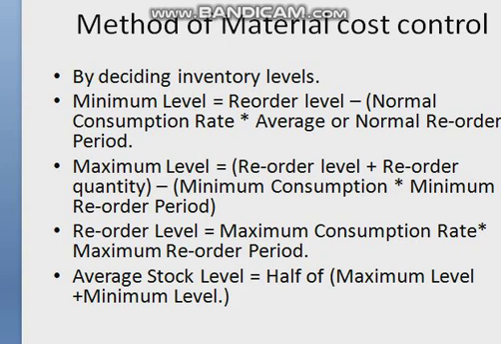However, if the level of stock falls below the minimum, the management must arrange fresh supplies at once on top priority. It is computed by the following formula: minimum level is equal to reorder level minus normal consumption rate, normal means average, into average or normal reorder period. So this is minimum level, and practical questions are given, and on the basis of that we have to compute the minimum level of the inventory to be kept in the storehouse.